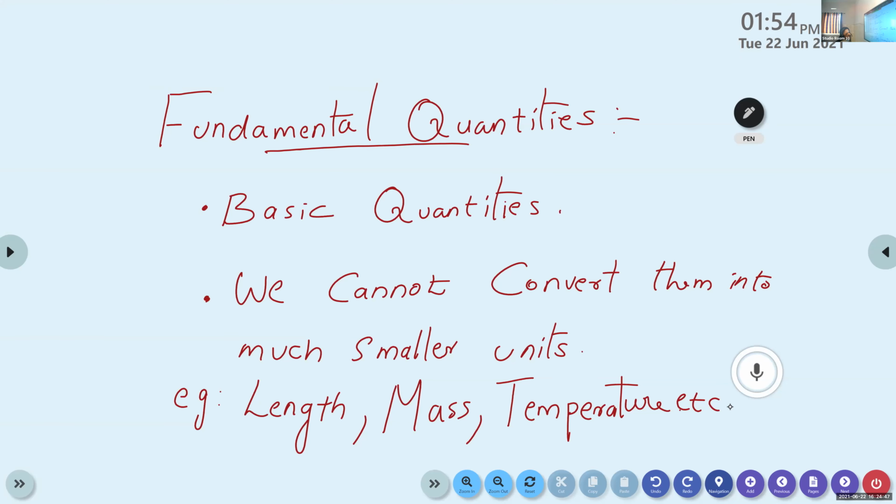What about time? Can we convert it into smaller units? Is it possible? Can we convert it into small units? No. So time is also an example for fundamental quantities. So fundamental quantities are the basic quantities. We cannot convert them into much smaller units.